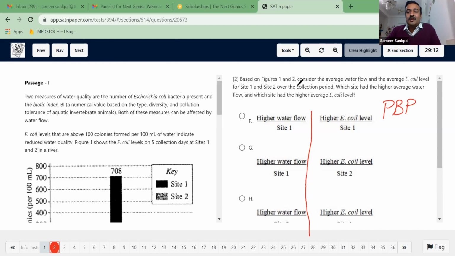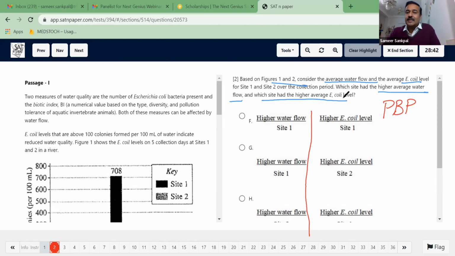It says based on figures 1 and 2. Now, what is my locator here? My locator is telling me to look at figures 1 and 2. Consider the average water flow and the average E. coli level for site 1 and 2 over the collection period. Which site had the higher average water flow and which site had the higher average E. coli?